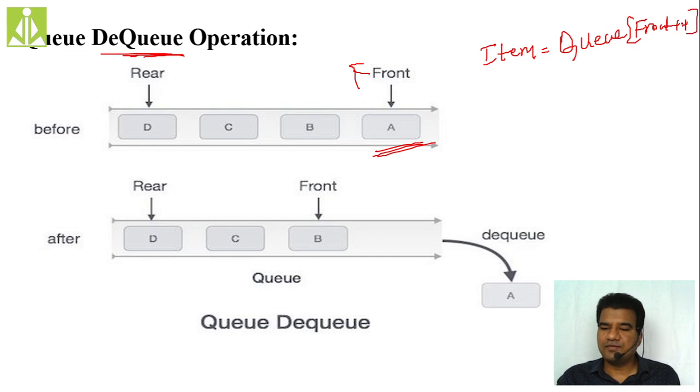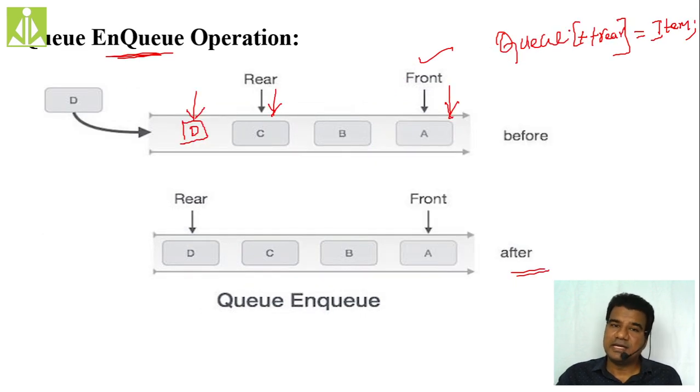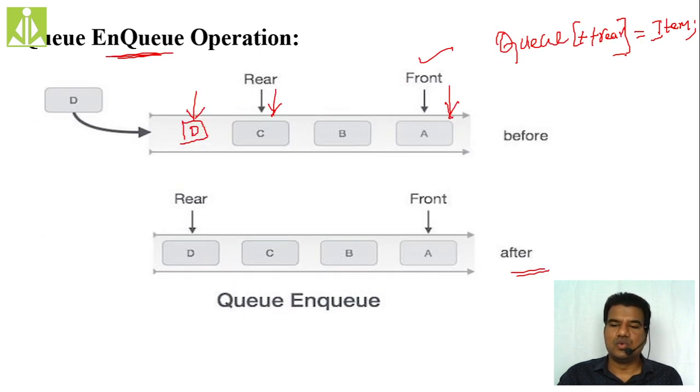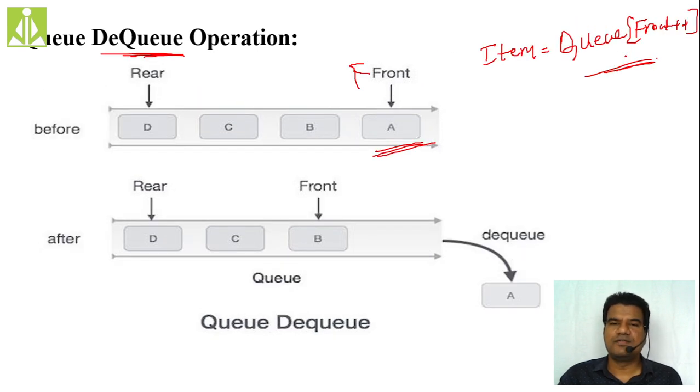In your previous case, if you have seen, first we incremented, then we inserted. That is the reason why it is plus plus rear. But here first we are reading, then we are incrementing the front. So that is the reason why front plus plus. So very soon we are going to have two things in our coding: queue of plus plus rear, queue of front plus plus. So deletion, as you have seen, we have incremented the front and we have removed this A from our consideration.